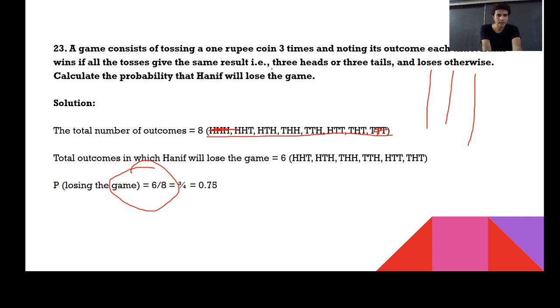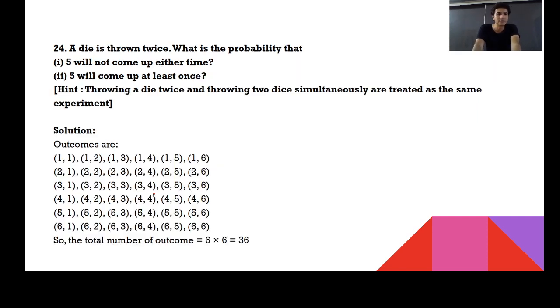Now the question says Hanif wins only if either 3 heads or 3 tails come. So again, triple H and triple T. So what are the remaining? 6, and that probability is 6 by 8. 6 by 8 can also be written as 3 by 4, and that is 0.75.